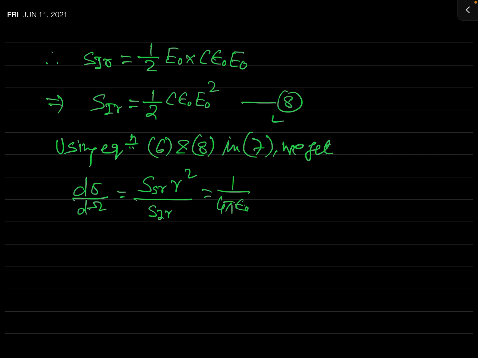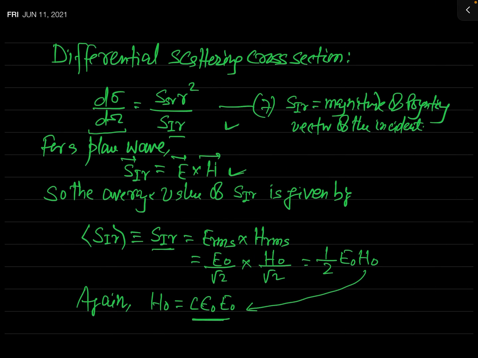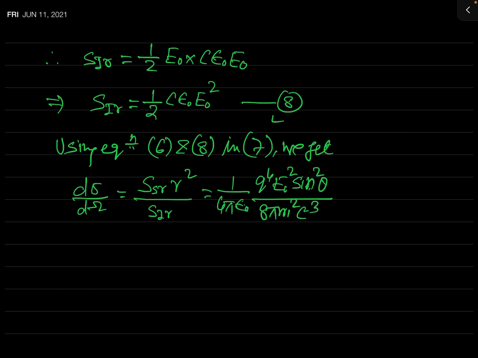So this is 1 over 4 pi epsilon naught whole cube, times 4 E naught square sin square theta over 8 pi m square c cube, times r square.